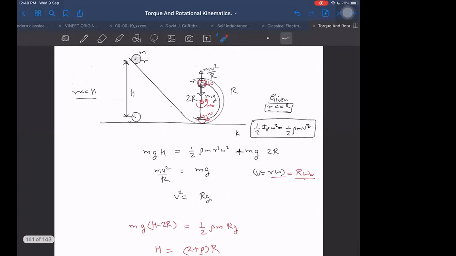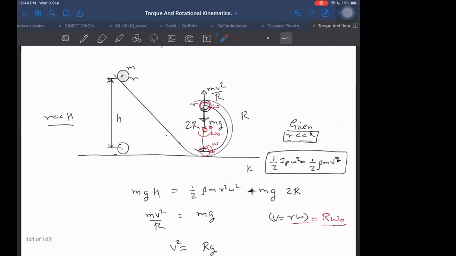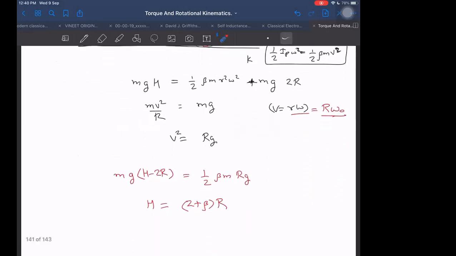Though I don't agree with this, and according to me, this question is wrong. The reason is that as it is going from here to here, in between there will be some point where the friction will become insufficient and sliding will start, and if sliding starts, then there will be loss of energy. So this is a common wrong question. I don't know why it is mentioned in every other book and why they don't find this mistake.